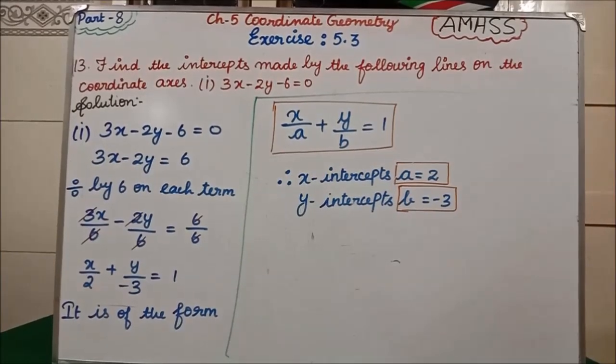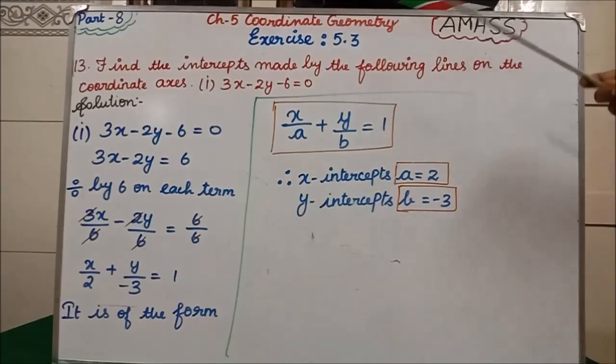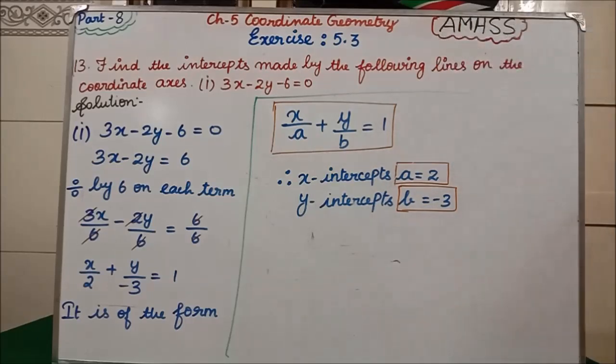Now in exercise 5.3, the next problem is the 13th question. Find the intercepts made by the following lines on the coordinate axes. The first subdivision is 3x minus 2y minus 6 equal to 0. Students, in the 13th question you have two subdivisions. The method I use for the first subdivision, you are going to use the same method for the second subdivision as homework.